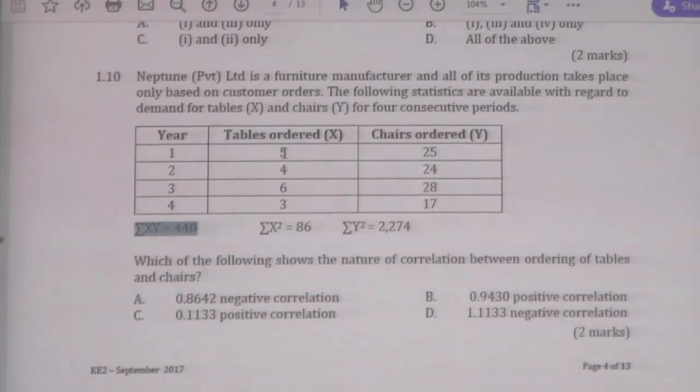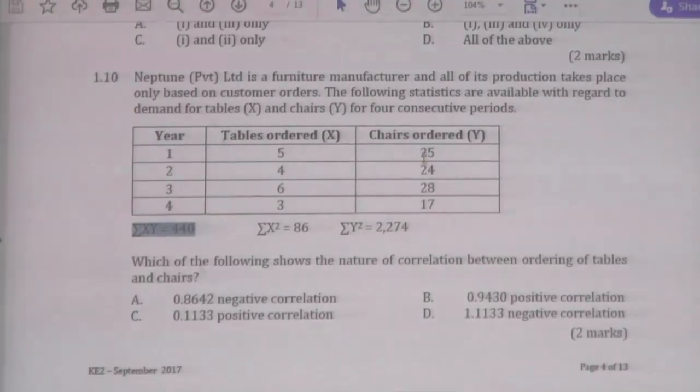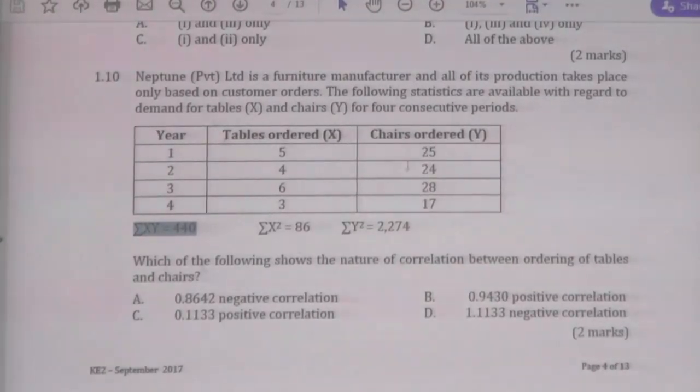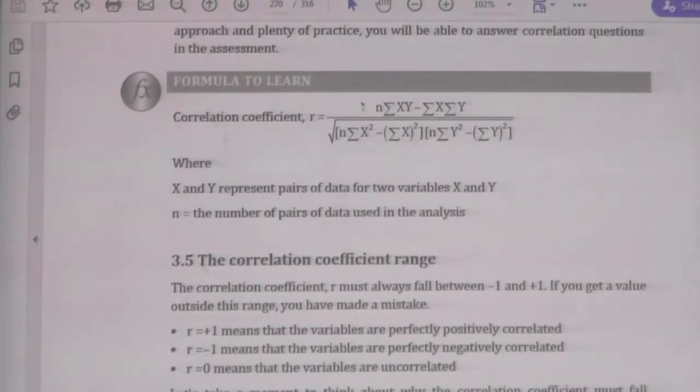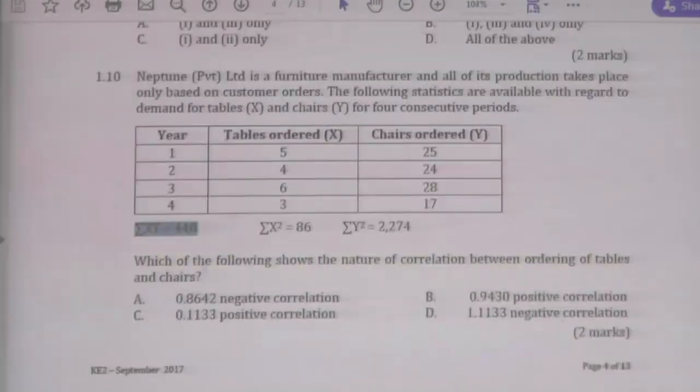This is x, this is y, therefore take the total. When you take the total of these 4 numbers, that is sigma x, and when you take the total of these 4 numbers, that is sigma y. Now the top part of the formula is complete, right. Now, let us see the square root: n is 4, sigma x squared is 86. Can you see that?